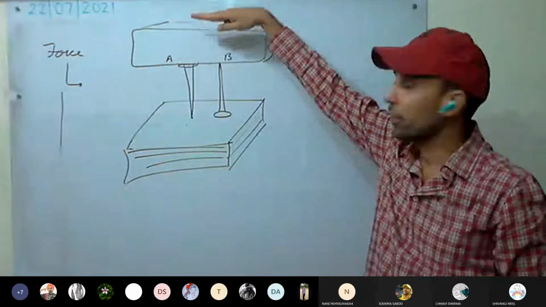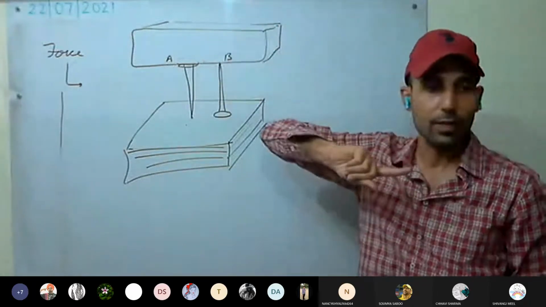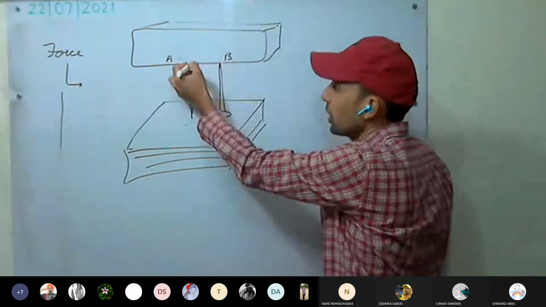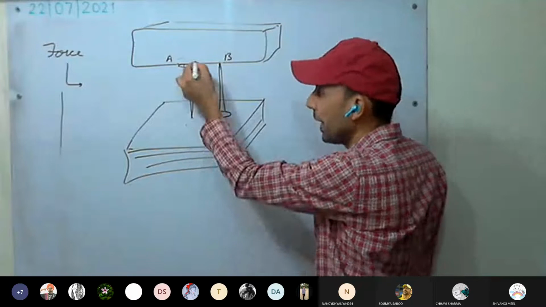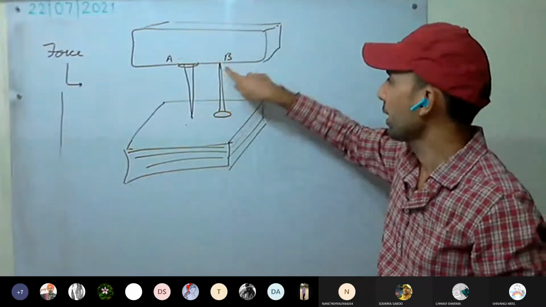Using a wooden block, we are applying force on both the nails. So how much force is being applied? Equal force is being applied in both the cases. We are using the wooden block. So equal forces. But what you see is that nail A gets more penetrated into the paper as compared to B.